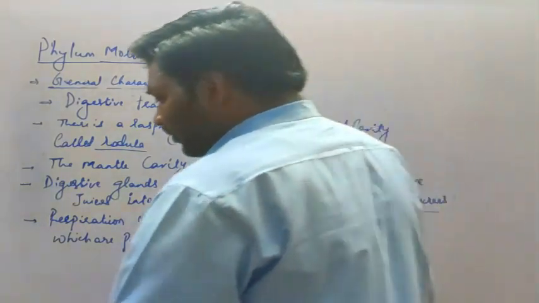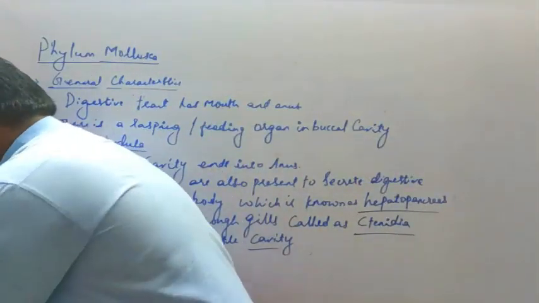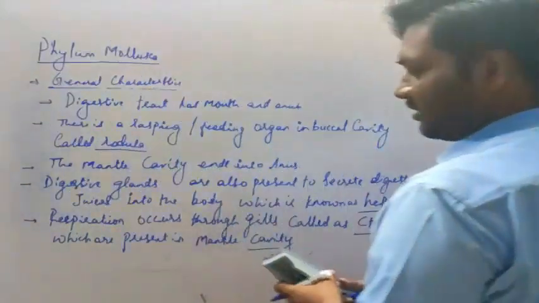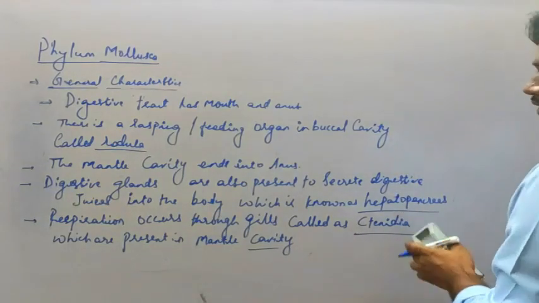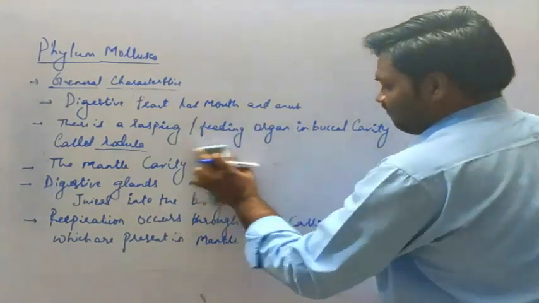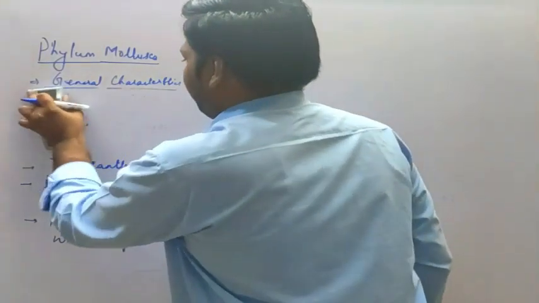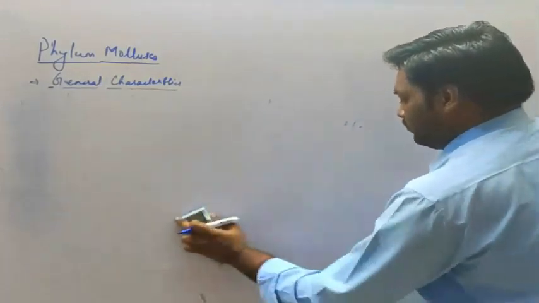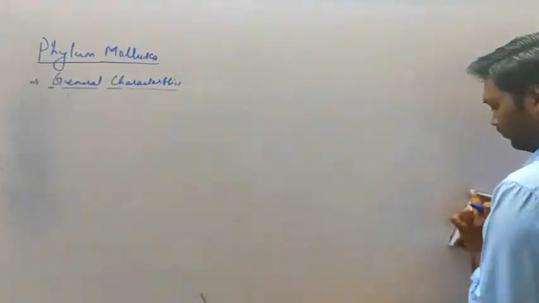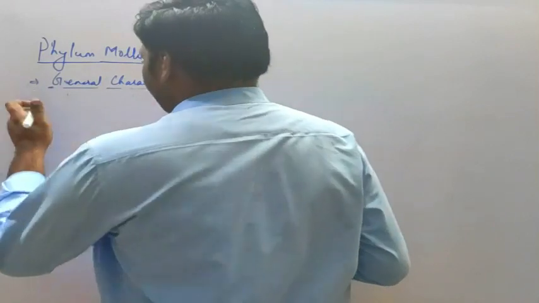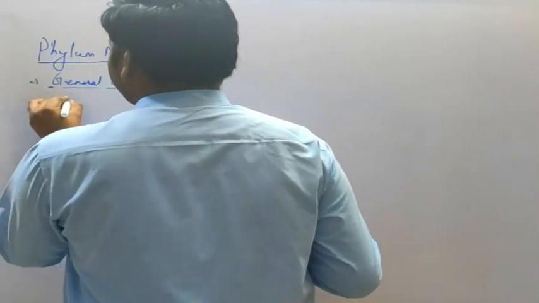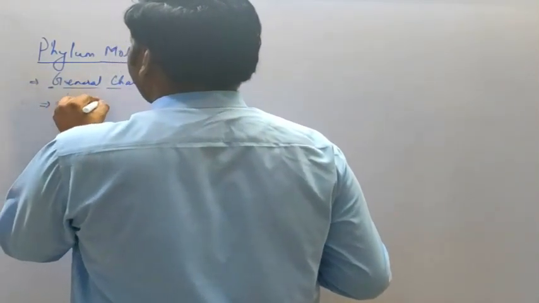Next, we'll discuss a few more points here: the circulatory system, the excretory system, and then we'll move to the reproductive system. So here we are starting with the next, that is the circulatory system.